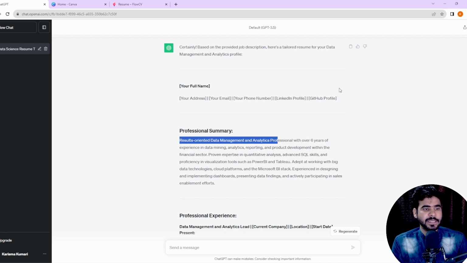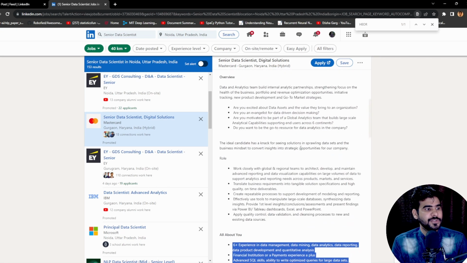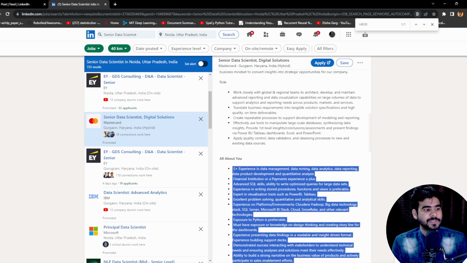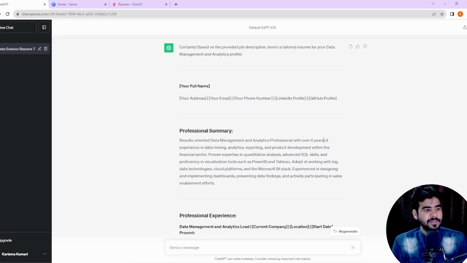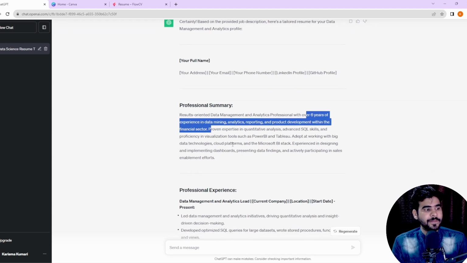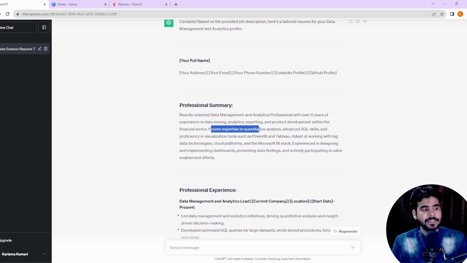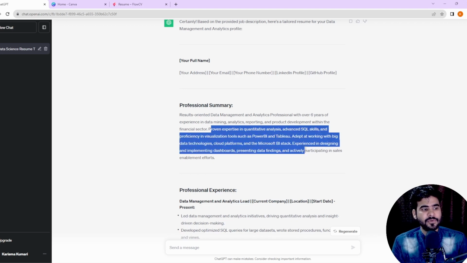Like in our JD, we have 6 years of experience. If I show you here, yes, 6 years of experience that we have. That's why we are getting in our profile summary an overall 6 years of experience in data mining, analytical reporting and product development within the financial sector. Now these are the complete skills that we have: proven expertise in quantitative analysis, advanced SQL skills and proficiency in visualization tools such as Power BI, Tableau and so on.